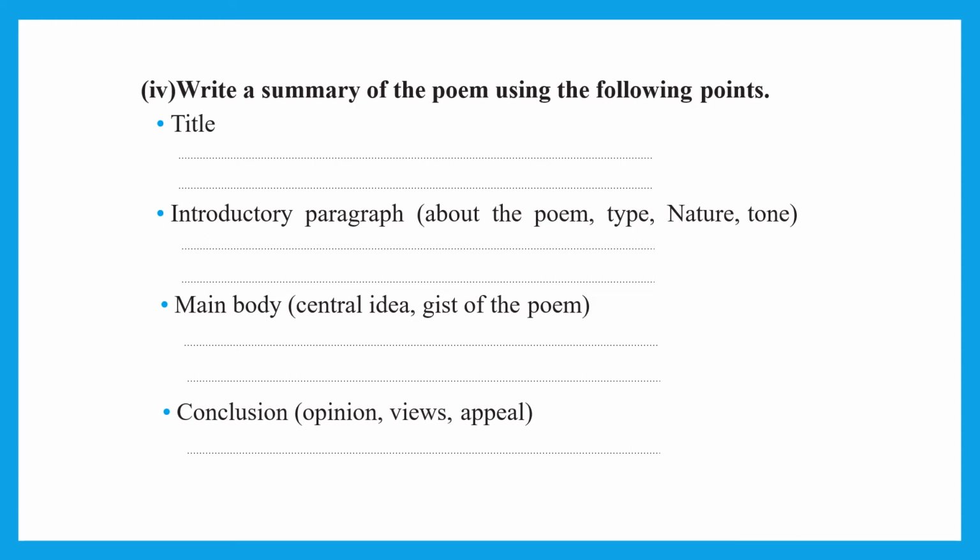Write the summary. This is the writing skill part, and you have to take note that a title is essential for writing a summary. You have to write an introductory paragraph, in which you will be writing about the poem, the type of the poem, the nature of the poem and the tone of the poem.